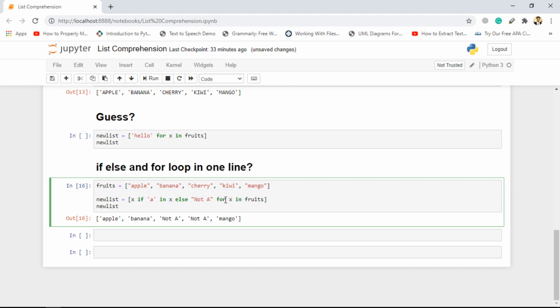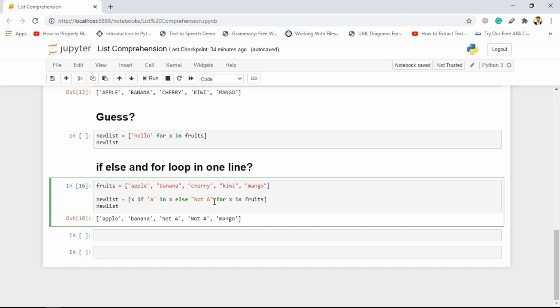Then it will do for x in fruits, iterating on each element of the fruits, and checking if a is in x, right? If a is in x, then x will be considered as the final output, and if a is not present inside x, then 'not a' will be considered as the final output.